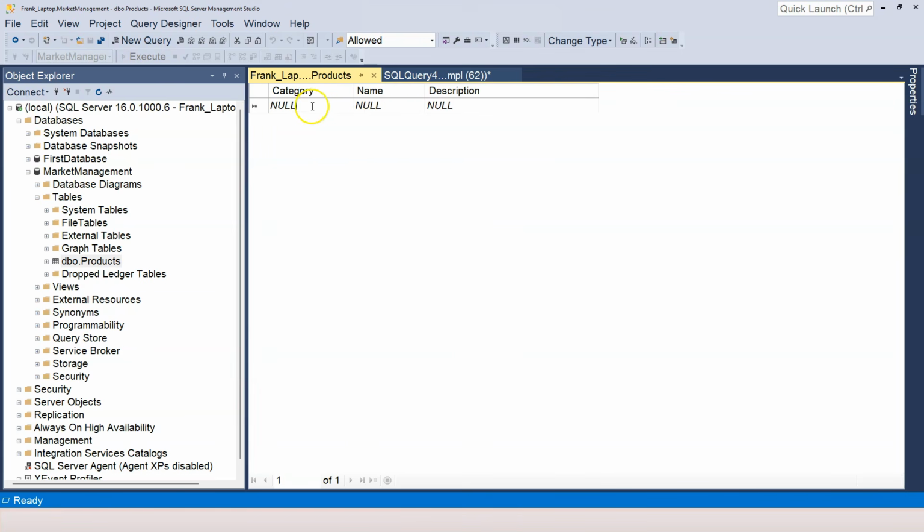First of all, you see this null. What this means is that there's no data, or data is missing, or unknown data. When data is not provided, it shows null. It's just telling us that this column doesn't have any data. That is what null means.